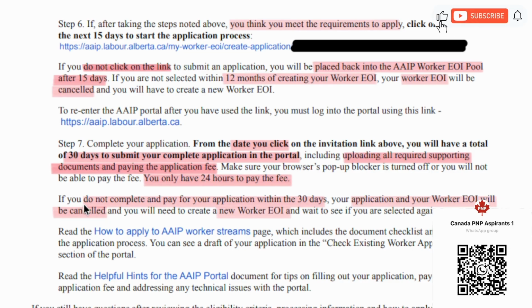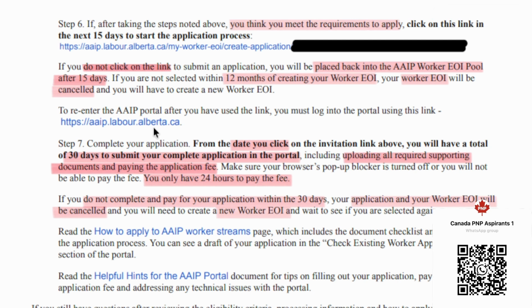So if for any reason you do not complete and pay for your application within 30 days, so you have just clicked it and you have done nothing, which will mean that you have not completed your application and you have not paid your fees, what will happen is your application will be cancelled for sure. Plus your expression of interest will also be cancelled. So say for example, you created your expression of interest in January. You received this link in February. If you don't click this link by end of February, both your application and your expression of interest will be cancelled. So in March, you will have to again create an expression of interest.